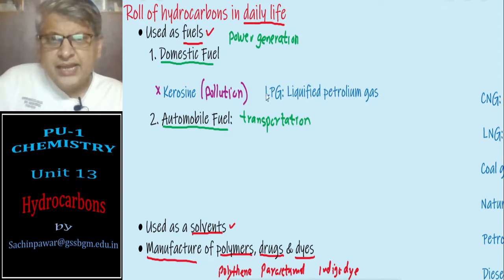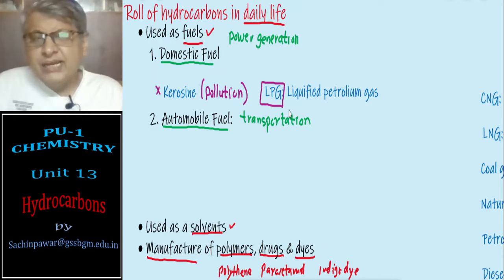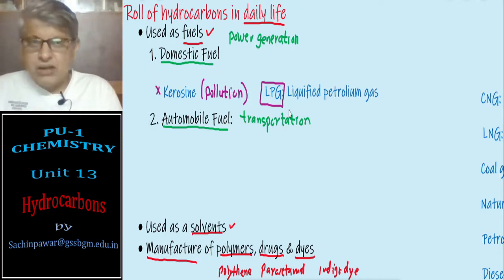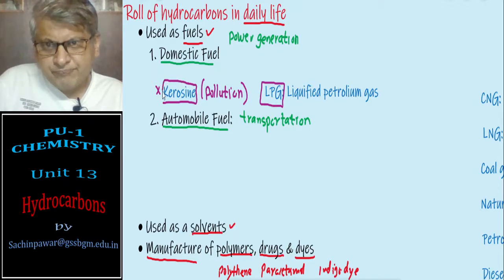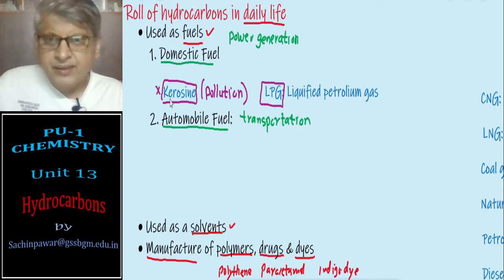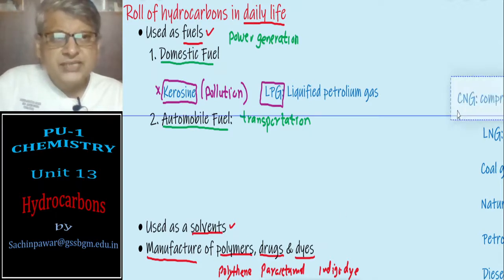LPG is liquefied petroleum gas. It is the gas obtained by liquefying the petroleum gas available from the petroleum mines. These domestic fuels are nothing but hydrocarbons only. Some automobile fuels, if you want to say, then we have what is known as CNG,